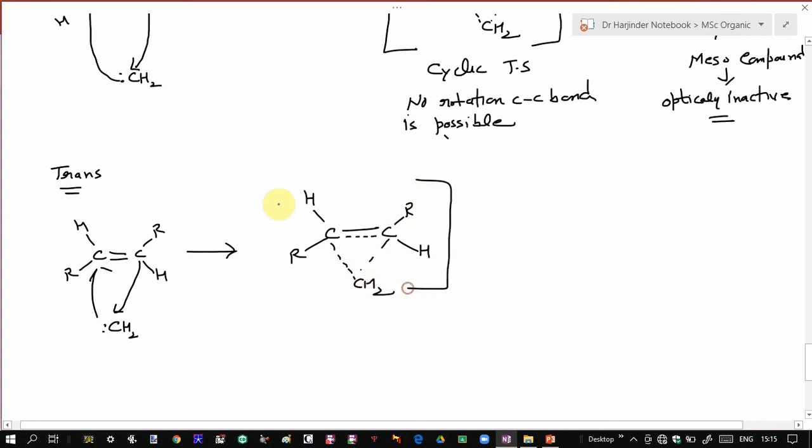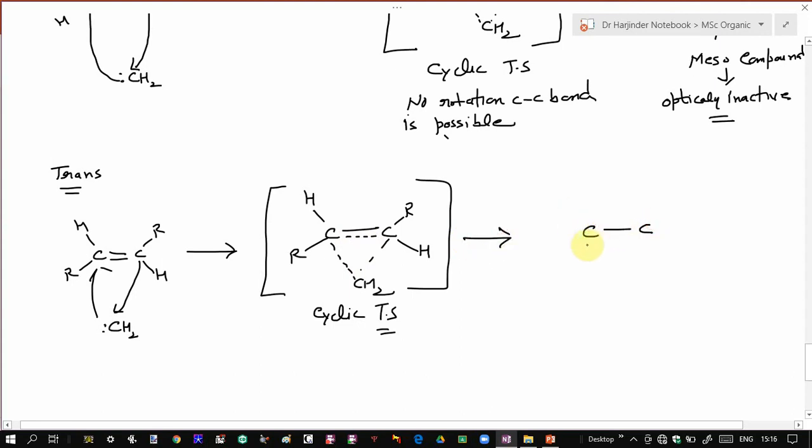So again, it results in the formation of a cyclic transition state. Again, in this cyclic transition state, since there is a partial double bond between these two carbons, and this transition state is cyclic, no rotation is possible around these two carbon-carbon bonds. Since no rotation is possible in this transition state, this will as such give the corresponding product.